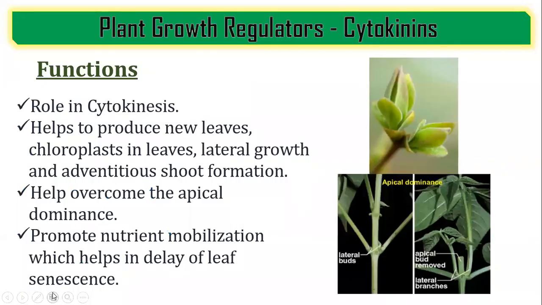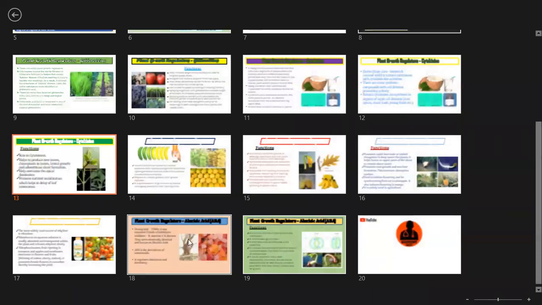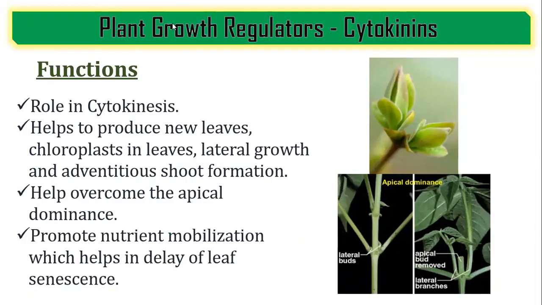Now we are moving on with the functions, and after that we have ethylene and abscisic acid. Few more slides left in today's lecture. So the main function is their role in cytokinesis. All of you know I have covered the chapter of cell cycle and cell division, and cytokinins play an important role in cytokinesis of plants. They help to produce new leaves, chloroplast development in leaf, lateral growth, and adventitious shoot formation. All these are different functions of cytokinins.